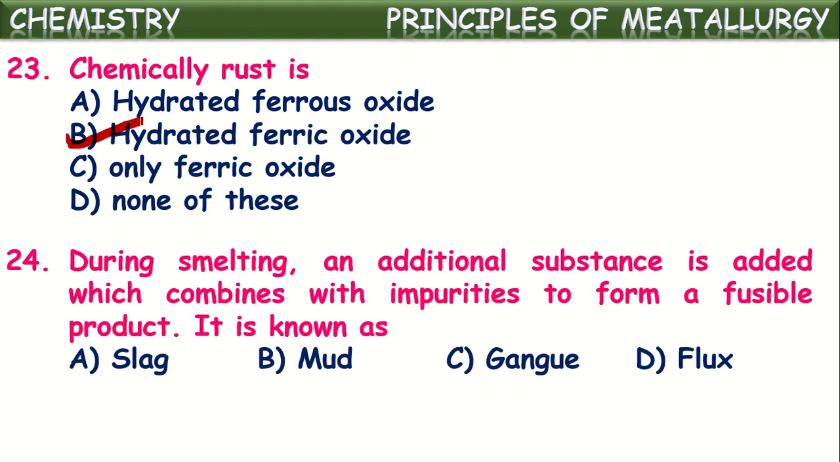During smelting, smelting means heating of ore at a very high temperature. It is one of the pyrochemical processes. During smelting, an additional substance is added which combines with the impurities to form a fusible product. What do we call that substance which is added to the ore in the smelting process to combine with the impurities? It is called flux. It reacts with the impurities in the form of gangue and forms slag in the fusible form, which can be removed from the ore. The substance is called flux.